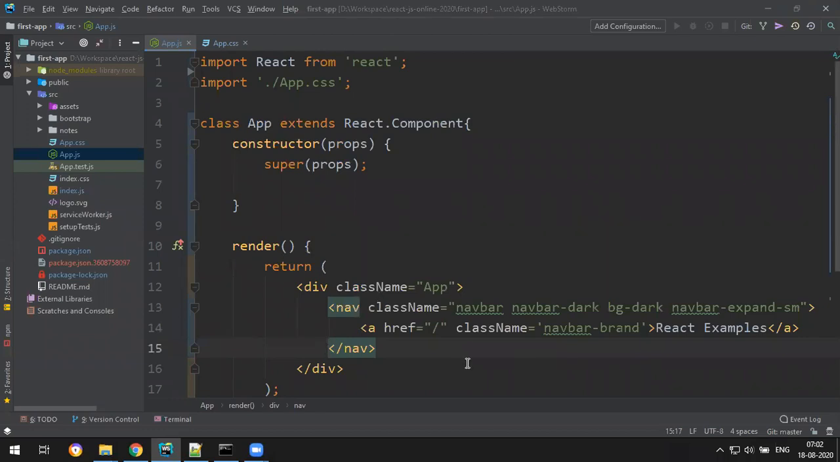Last class we were discussing about the React JS. I forgot. Yesterday we discussed components interaction, right?